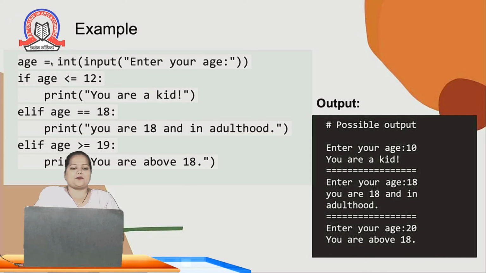Suppose, carrying forward the same example, that I am accepting age from the user. If the value of age is less than or equal to 12, then it will print you are a kid. If it is equal to 18, then it is adulthood. And if it is greater than or equal to 19, then you are above 18. Understood? Now we can write an else block as well in this example. Suppose the user enters any minus value. So in the else block we can write to enter a proper number or positive number.